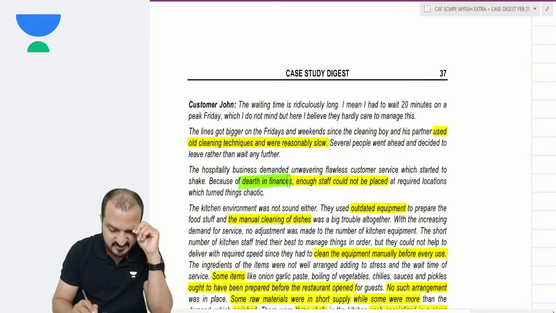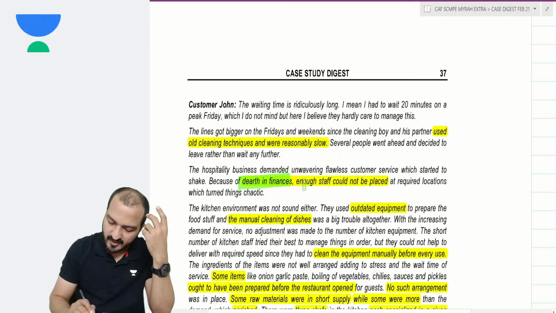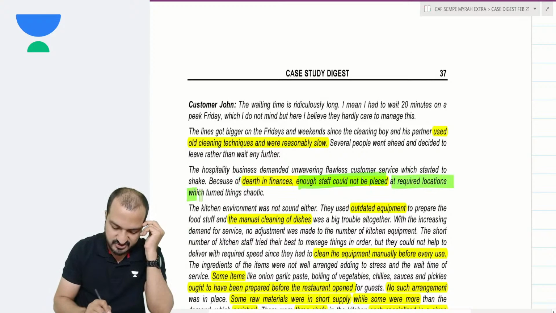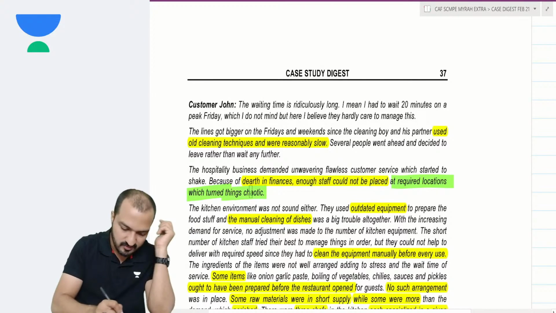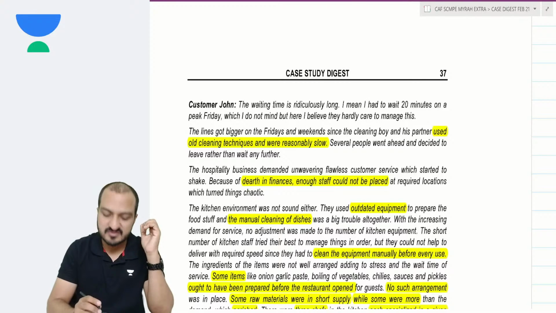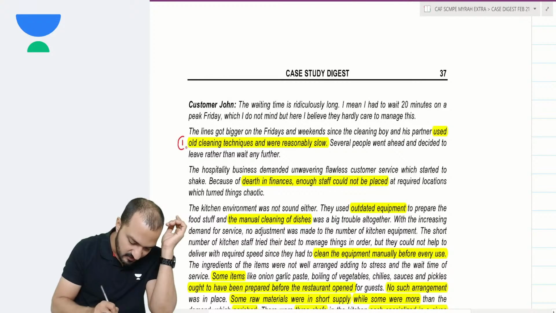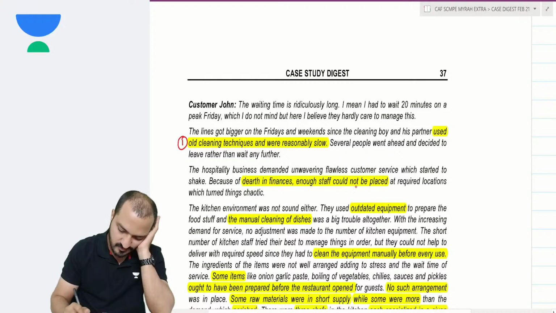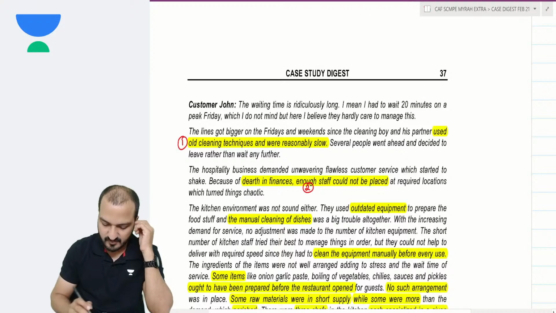Because of a dearth in finances, that is, shortage of finances, enough staff could not be placed at required locations, which turned things chaotic. So I'm just listing down the problems why the customers have this complaint. Number 1 is that their cleaning techniques are old. Number 2, they have less staff, not enough staff.